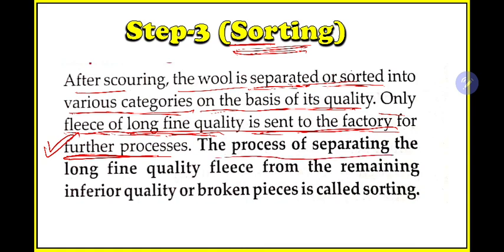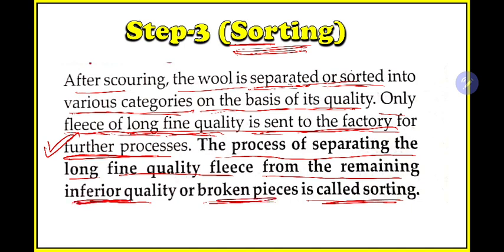So the process of separating the long fine quality fleece from the remaining inferior quality or broken pieces is called sorting. So what is sorting? Sorting is nothing but the process in which good quality long fleece, that is the hair, is separated from the other broken pieces or inferior ones. Inferior means not good type. That is the selection process. Here they are selecting only the good and long hairs. So this process of selecting is known as sorting. So you have gone through the third step.